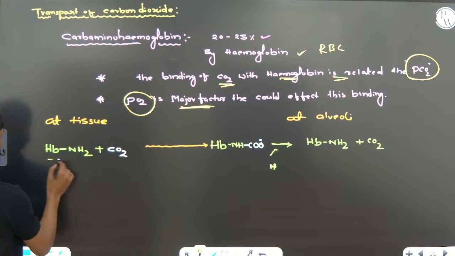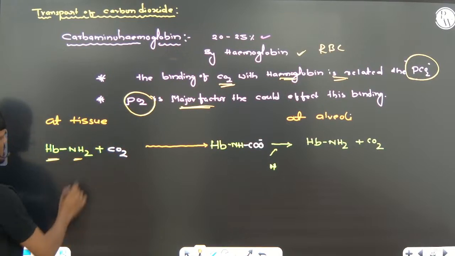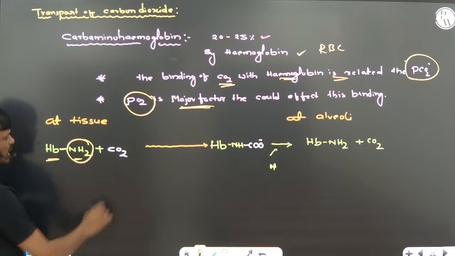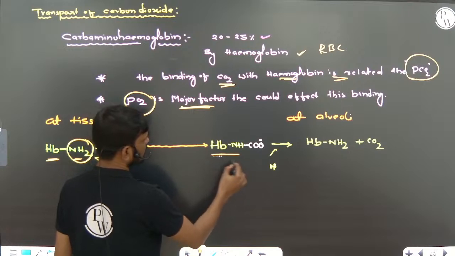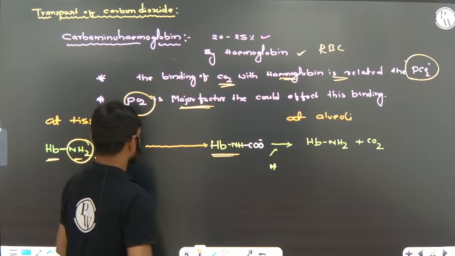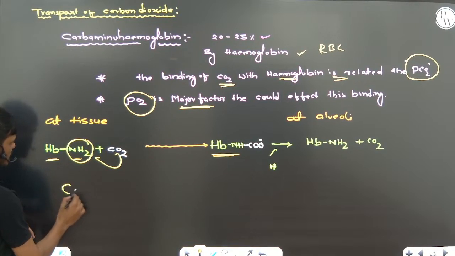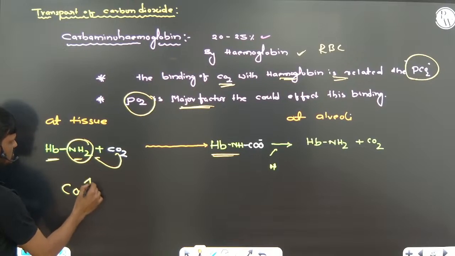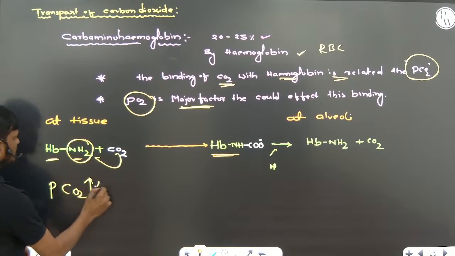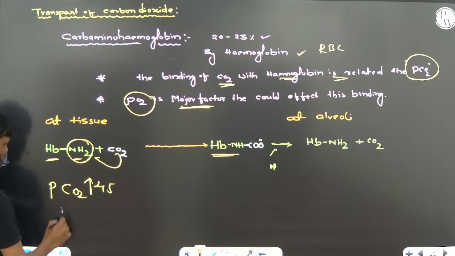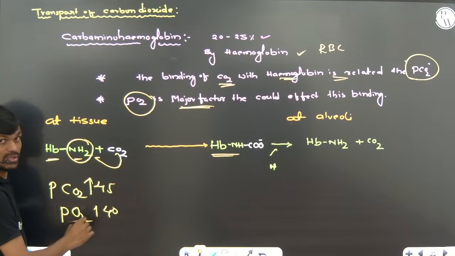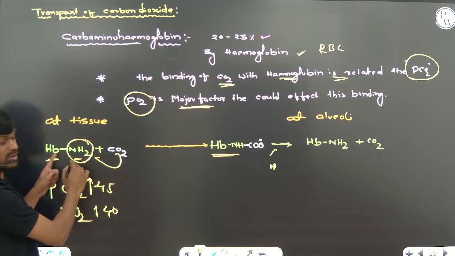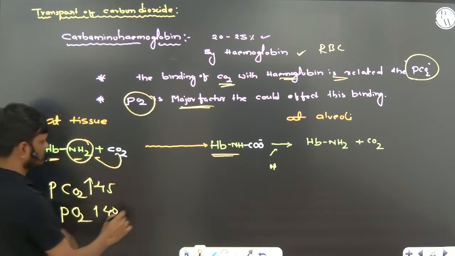Now you can see hemoglobin, there is an amino group. So carbon dioxide combines with the amino group and forms carbaminohemoglobin, right? At tissue, where carbon dioxide partial pressure is more, 45 mmHg, oxygen partial pressure is less, only 40 mmHg. So hemoglobin combines with carbon dioxide, right?